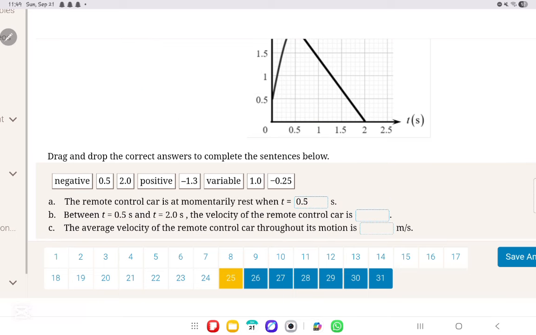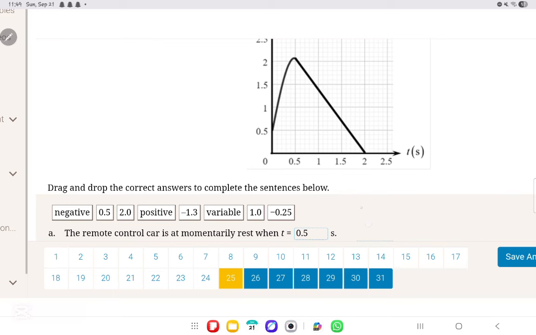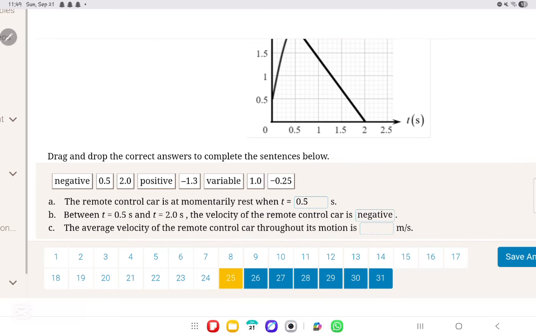Oh no, they did not want it, but we got it to be negative. That means between time 0.5 second and 2 seconds, even without solving you can see that it's decreasing, and because it's decreasing you can say that the velocity is negative.